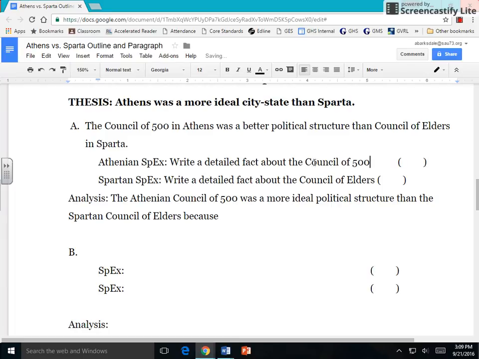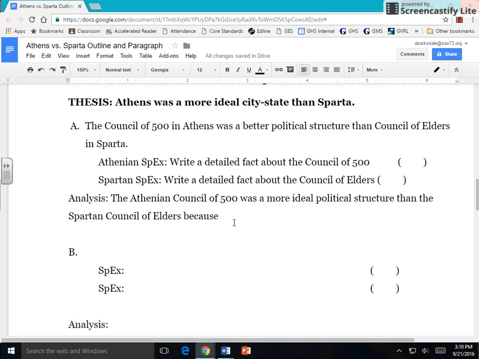So with that idea, I have these two specific examples. They don't have to make sense with each other. They just need to detail both groups. I'm telling the reader, these are the powers of this group. Then where you get to put the comparison in is in your analysis. Your analysis statement, and feel free to use my model: the Athenian Council of 500 was a more ideal political structure than the Spartan Council of Elders because why? This is where I think about my specific examples, and I explain to the reader, based on these facts that I have, this is why Athens is better than Sparta.